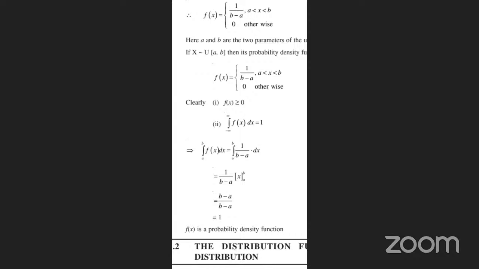Integration of dx is x, and applying the upper limit b and lower limit a gives b minus a. So b minus a by b minus a is equal to 1. So f of x is a probability density function, as the condition is satisfied.